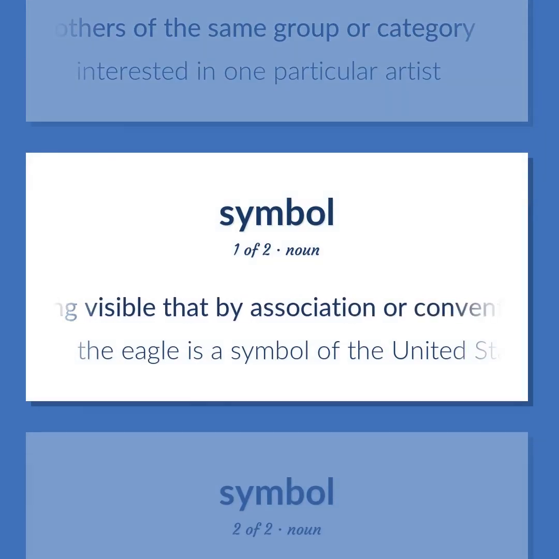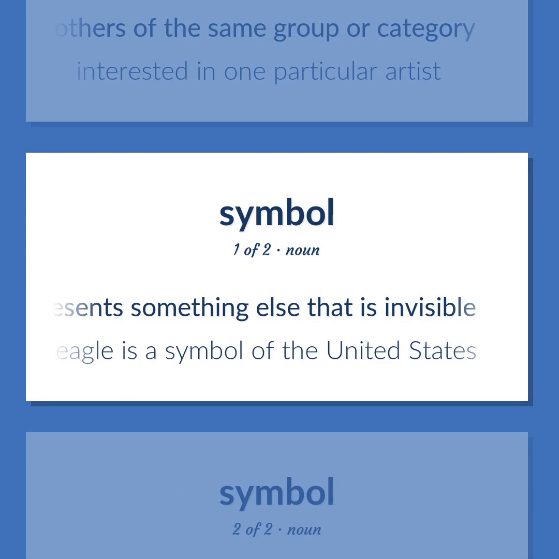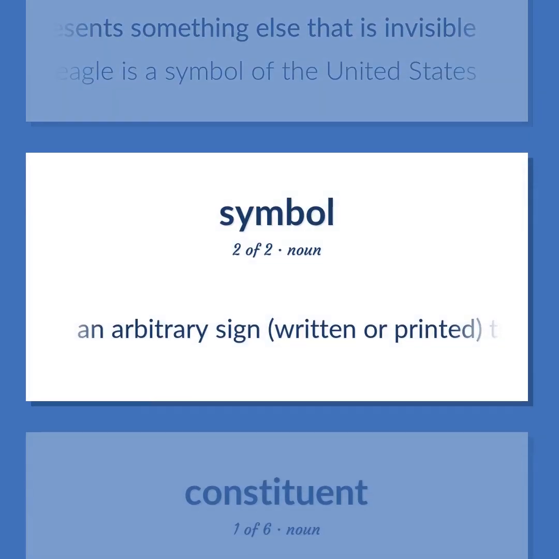Something visible that by association or convention represents something else that is invisible. The eagle is a symbol of the United States. An arbitrary sign, written or printed, that has acquired a conventional significance.